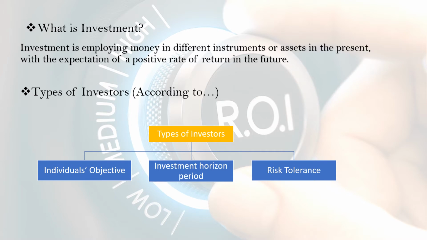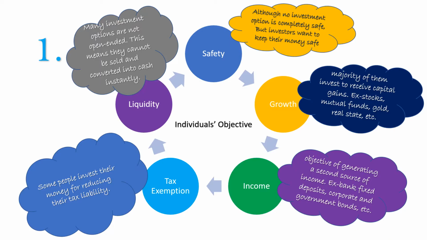Then, types of investors. Basically, there are three types of investors: according to the individual's objective, according to the investment time horizon, and according to the risk tolerance. First is according to the individual's objective. The first type of investors is safety dependent. Although no investment option is completely safe, all investors always want to keep their money or their assets safe.